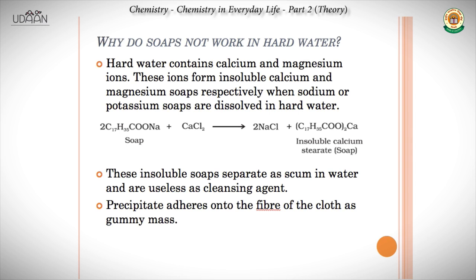So these insoluble soaps separate as scum in water and are useless as cleansing agents. So the cleansing property of soap is completely destroyed. That is why soaps do not work in hard water. It is because hard water has calcium and magnesium ions which form insoluble soap. Now, this precipitate also adheres onto the fiber of the cloth as a gummy mass.